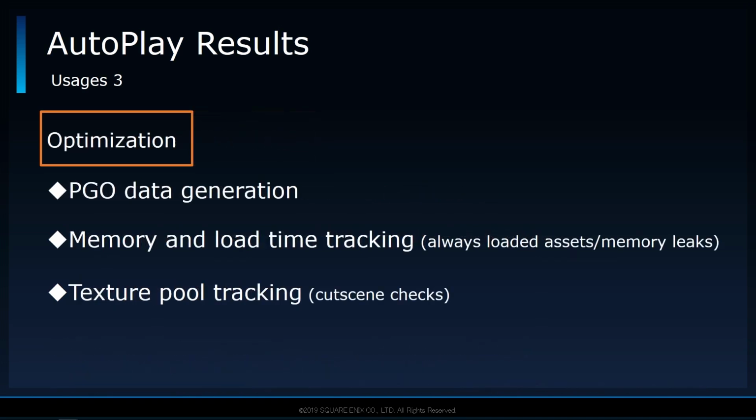The last area has to do with optimization. In addition to being used to generate PGO data, autoplay was also used for observing the game's memory, load time, and texture pool. By tracking those elements of the game, we were able to discover other types of memory leaks and irregularities with certain cutscenes.